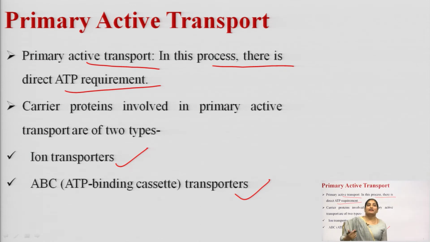In the primary active transport there is a direct ATP requirement, and there will be two types of carrier protein involved in this process. First is the ion transporter and second one is the ABC transporter or the ATP binding cassettes.